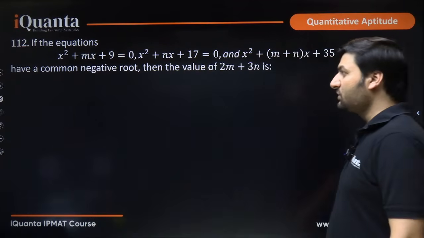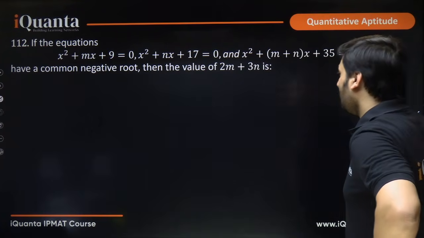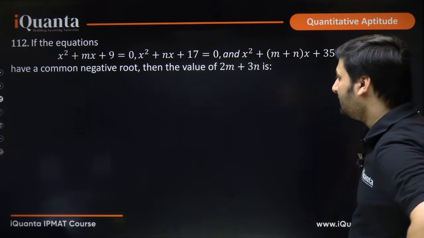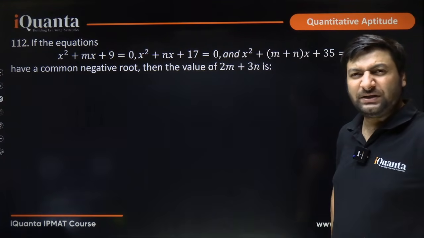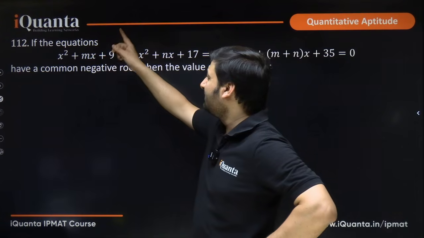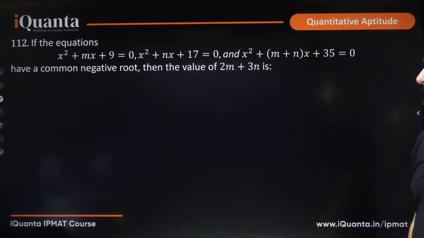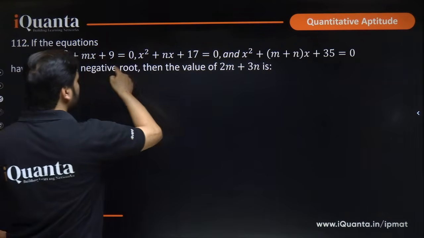If the equations x square plus mx plus 9 equal to 0, x square plus nx plus 17 equal to 0, and x square plus (m plus n)x plus 35 equal to 0 have a common negative root, then the value of 2m plus 3n is? They have a common negative root. Common root means there will be some value of x which will satisfy this as well, and this as well. We are able to see that here we have (m plus n)x, here we have mx and nx.